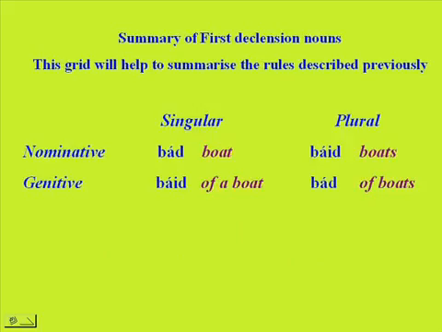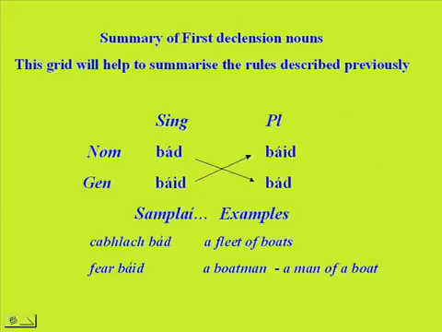This grid will help to summarize the rules described previously. We have bád, báid, báid, bád. And this grid will help us also. We have, for example, cabhlach bád, a fleet of boats, and fear báid, a boatman, or a man of a boat.